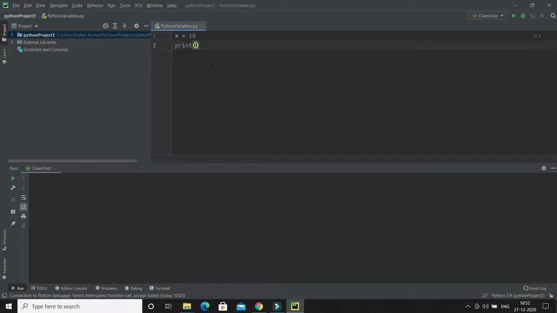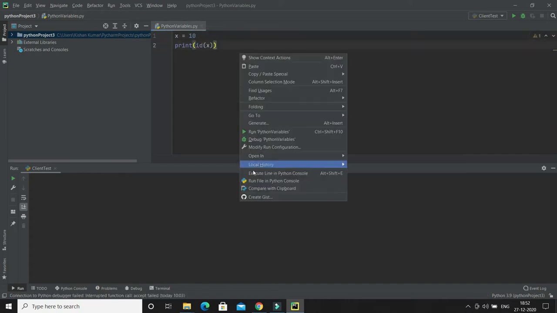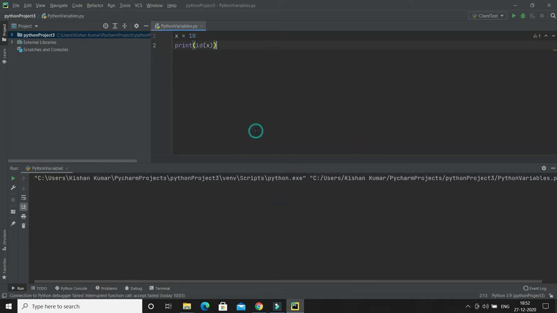Then you have a function called id. You have to pass the variable name. If I run this application, you can see this variable x is stored in the computer system at this address location. This is the address.